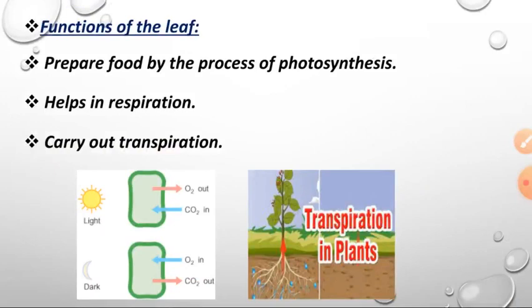Next, functions of the leaf. We already said that plants can prepare their own food by the process of photosynthesis, and especially the leaf is involved in photosynthesis. Photosynthesis means that with the help of sunlight plants can prepare their own food. So which part of the plant is involved in photosynthesis? The leaf.